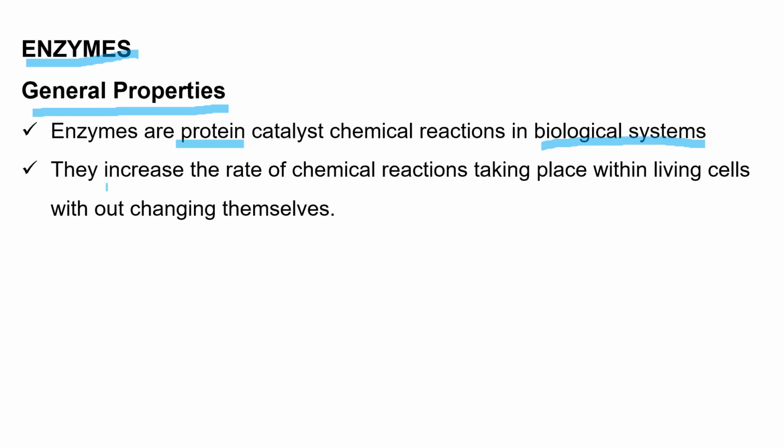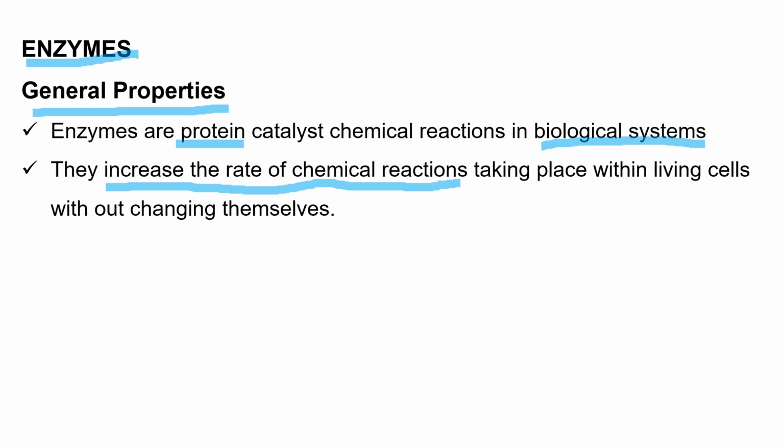They increase the rate of chemical reactions taking place within the living cell without changing themselves. These enzymes increase the speed of chemical reactions that convert the reactant, or the substrate, to the product. However, at the end of the chemical reaction, enzymes are saved, or they are not changed.